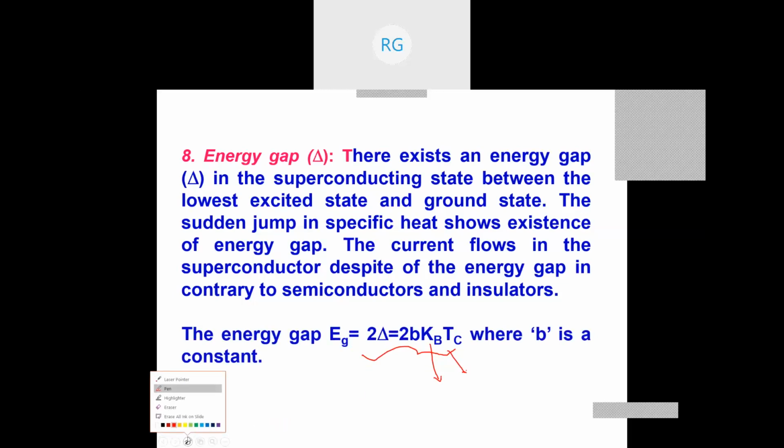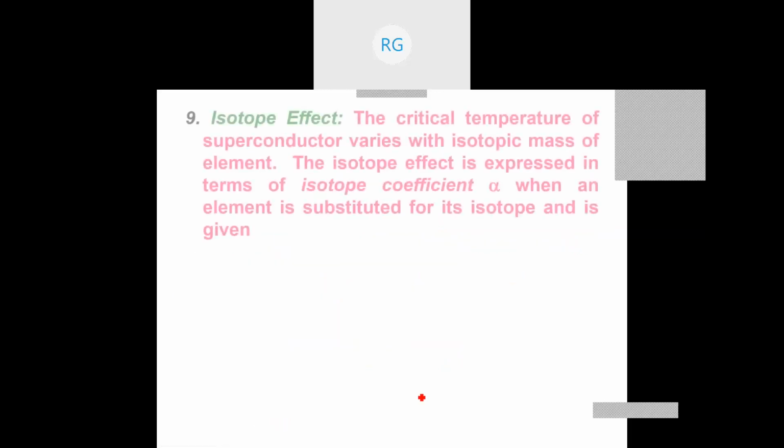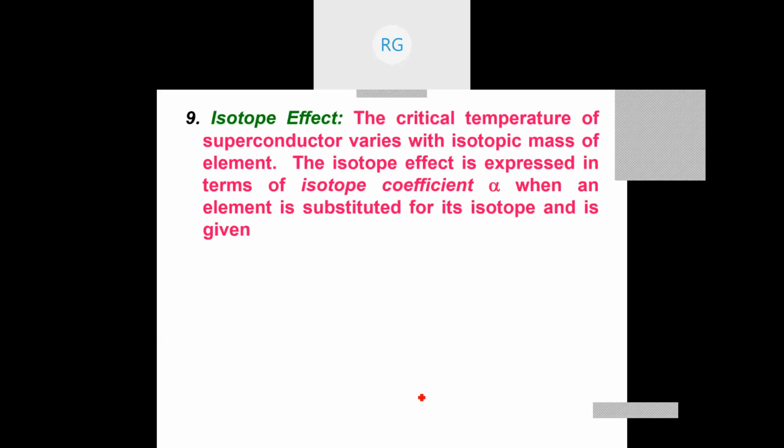Okay, so now we will move on to the next one, the isotope effect. It is a most important effect, and it says that elements are available in different atomic masses, and these are called isotopes. Iso means same, tope means mass number. The same element can be available in different masses, and they are called isotopes. And it was found that the critical temperature is inversely proportional to the isotopic mass. So the relation between the isotopic mass m and Tc, the critical temperature, is given by